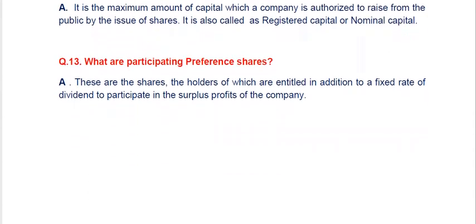What are participating preference shares? Participating preference shares are that category of shares, the holders of which, that is the preference shareholders, are entitled, in addition to the fixed or constant rate of dividend, to participate in the surplus profits of the company.